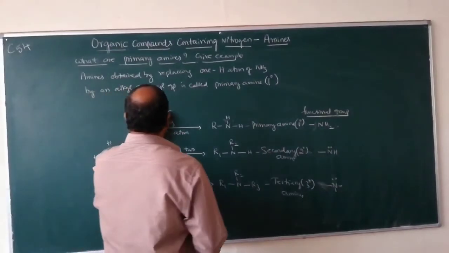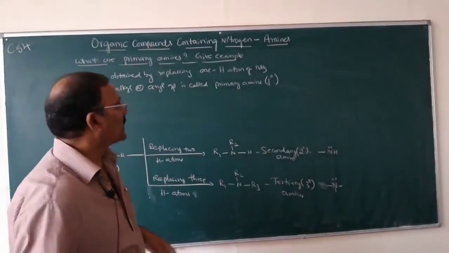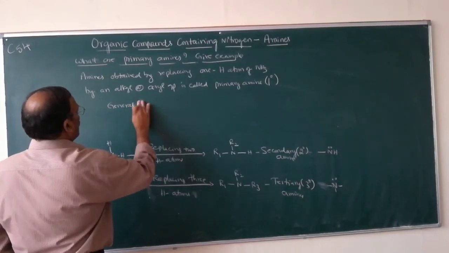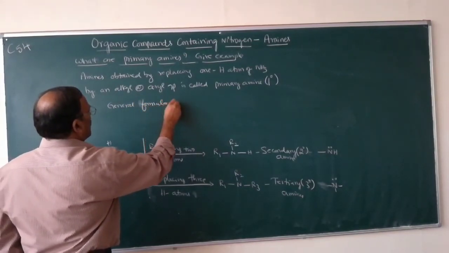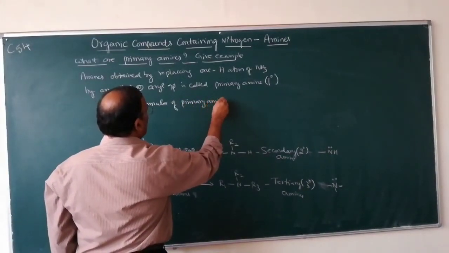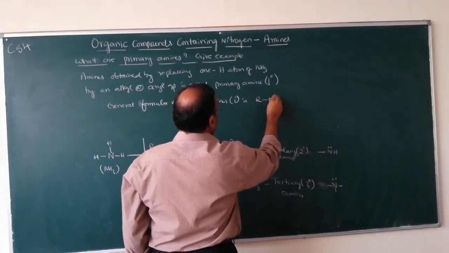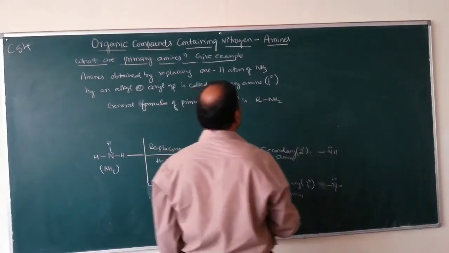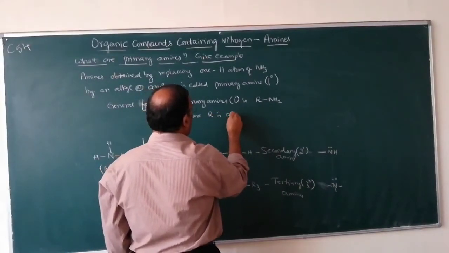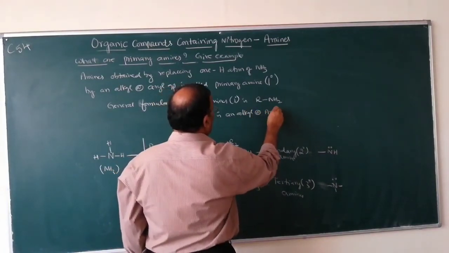So what is its general formula? General formula of primary amines is RNH2, where R is an alkyl or aryl group.